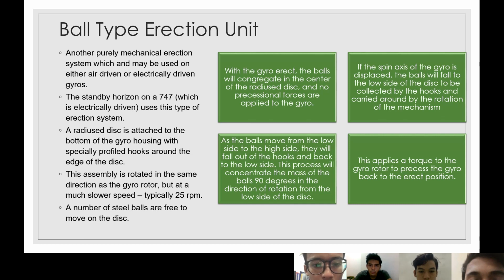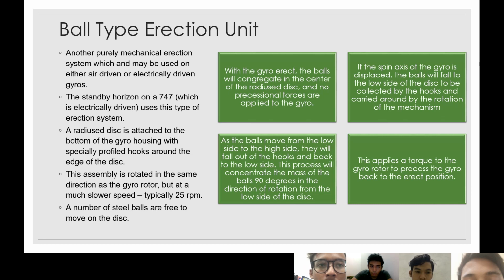Then there are four steps in this system. The first one, with the gyro erect, the balls will congregate in the center of the radius disc, and no precessional force is applied to the gyro. And the second one, if the spin axis of the gyro is displaced, the balls will fall to the low side of the disc to be collected by the hooks and carried around by the rotation of the mechanism.